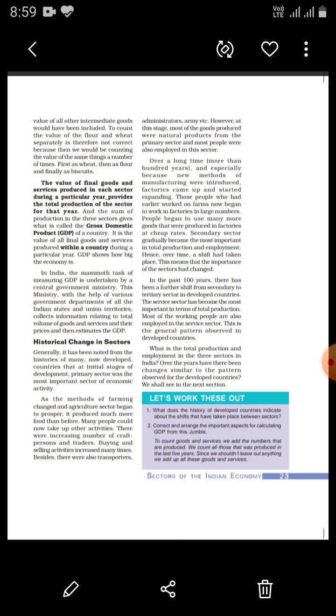But these countries are the largest producers of certain food grains. For example, in USA only 2 to 4% of people work in the agriculture sector. But they are the largest producers of wheat. They are known as the wheat basket of the world. In our country, 40 to 50% people work, but still we are not self-sufficient in various food grains. The reason is that